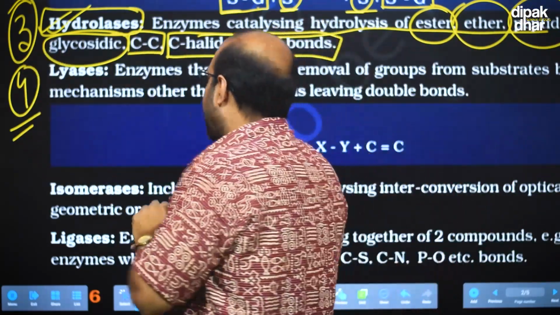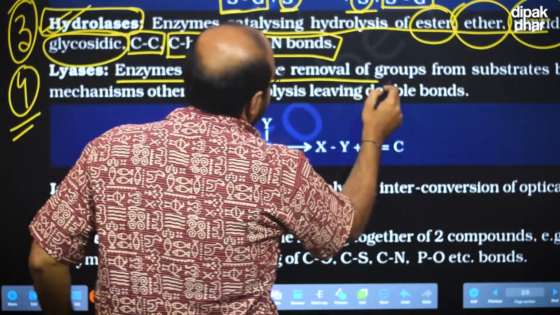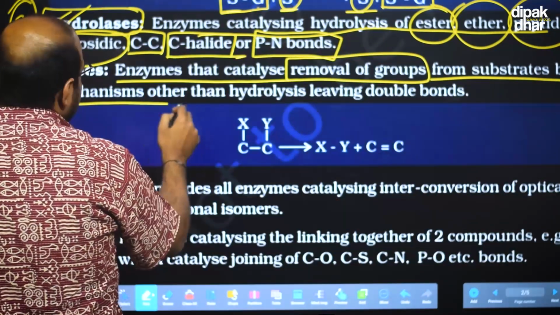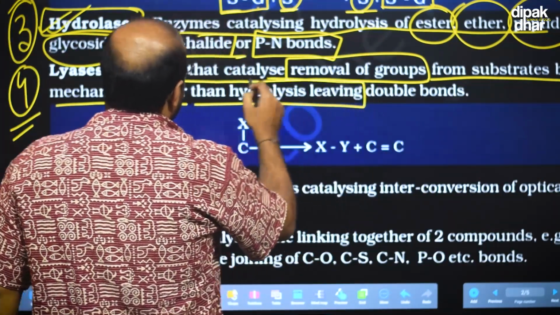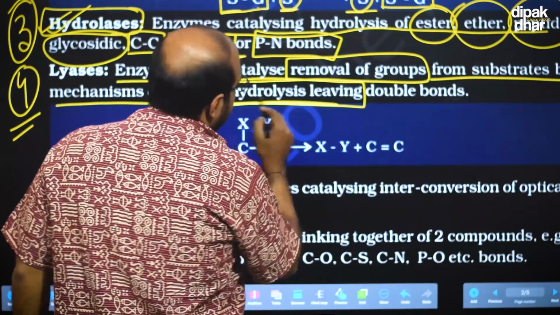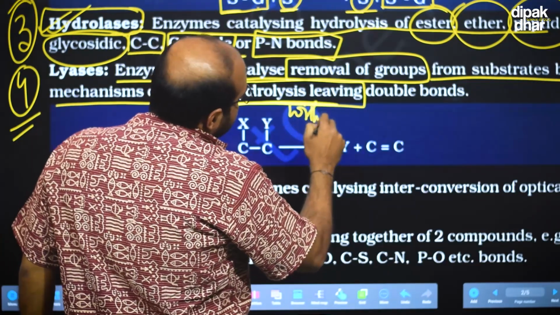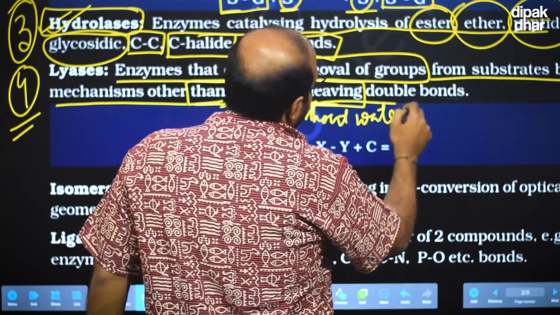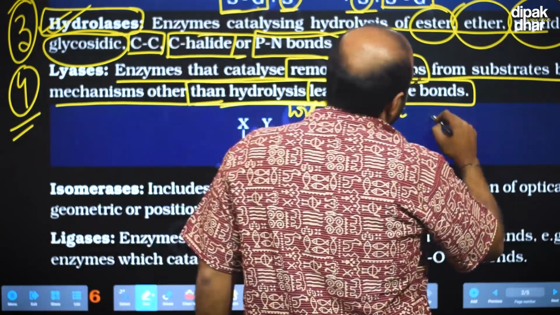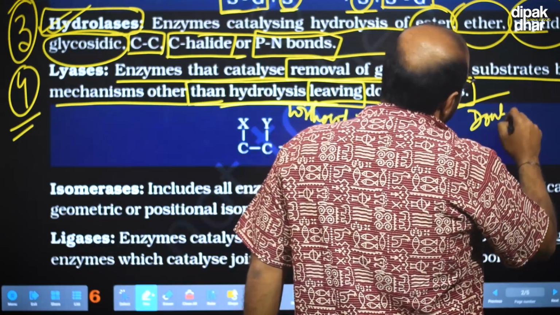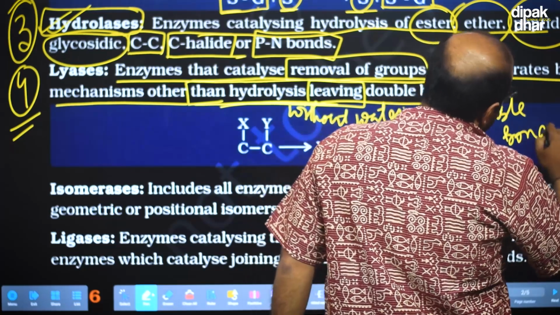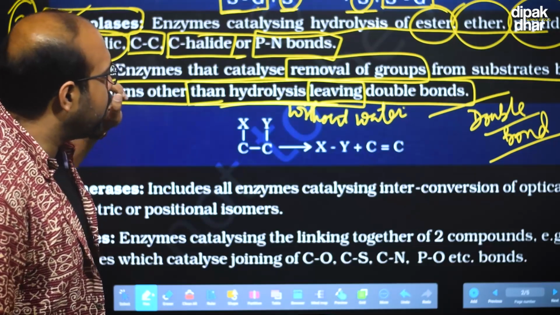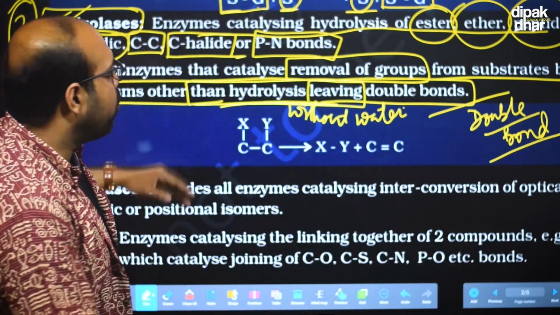No water is needed. So, enzymes that catalyze removal of groups from substrates by mechanisms other than hydrolysis. No hydrolysis will happen, which means without water, and leaving a double bond. So which type of enzyme forms a double bond? Which group of enzymes forms double bonds? That is the lyase, which forms a double bond. And who does removal of group?